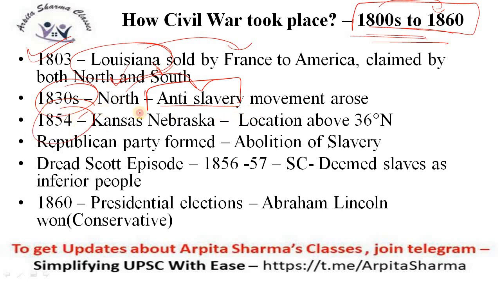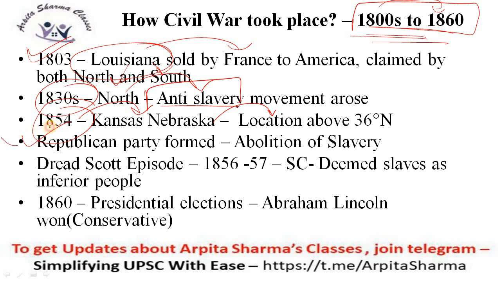In 1854, in Kansas-Nebraska, it was decided that the region above 36° north would be different, and the people below the 36° north line would not cross this line. So a compromise was reached.